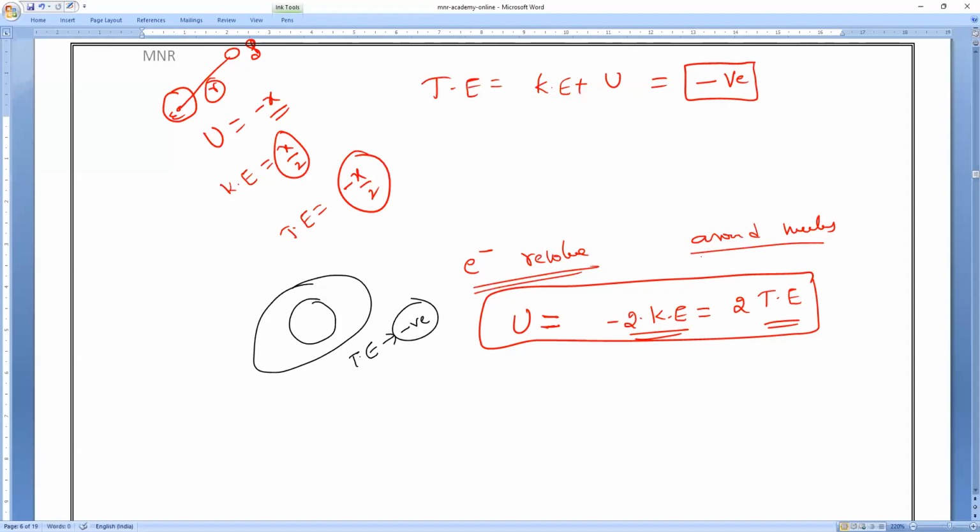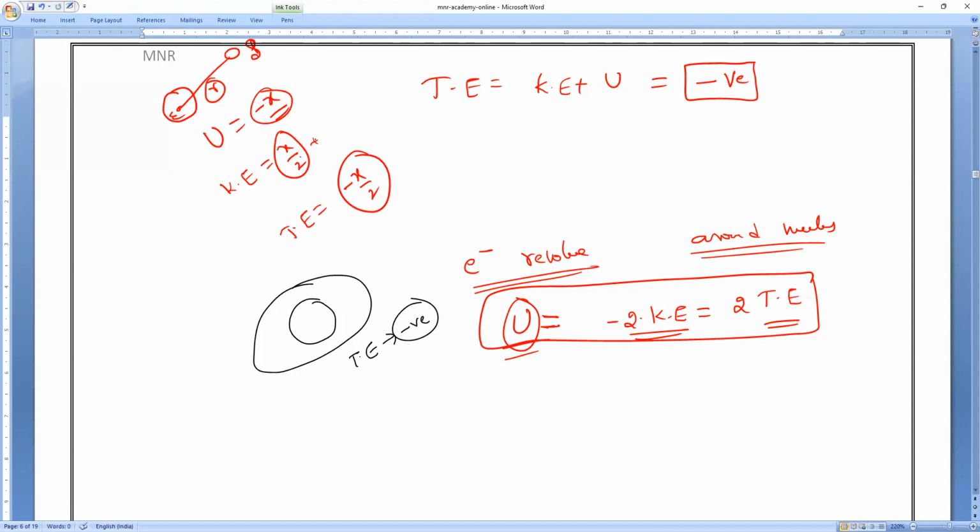Electrons which are revolving around the nucleus, the potential energy is equal to 2 times the kinetic energy, because kinetic energy is what? X by 2. X by 2 plus X by 2, if you take 2 times, double it. So then only we'll get what the potential energy actually is. Am I right or wrong, everybody? Please respond, guys. All of you. Yes or no? Do you understand, brothers?